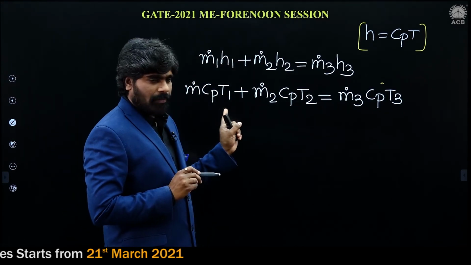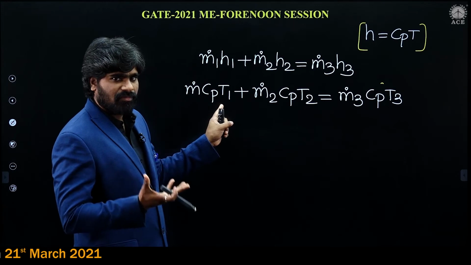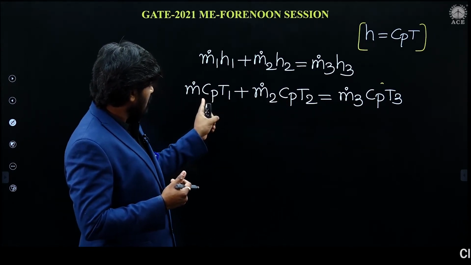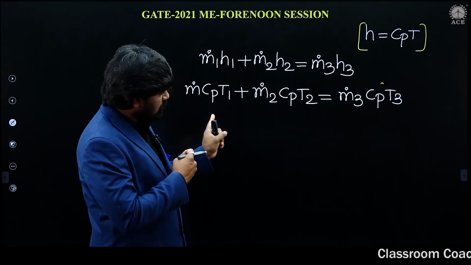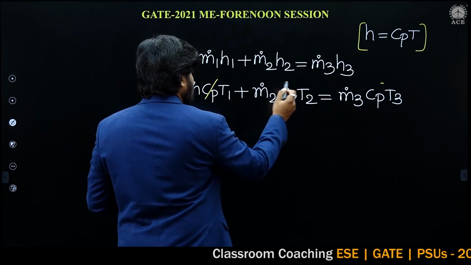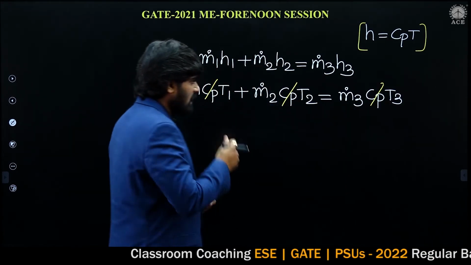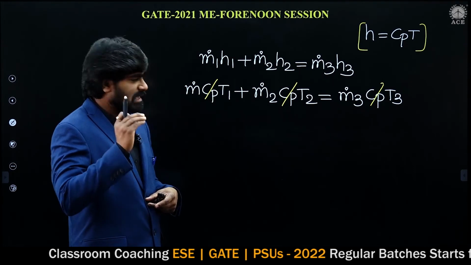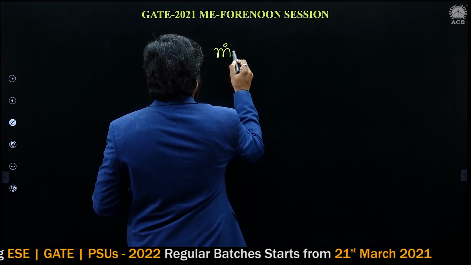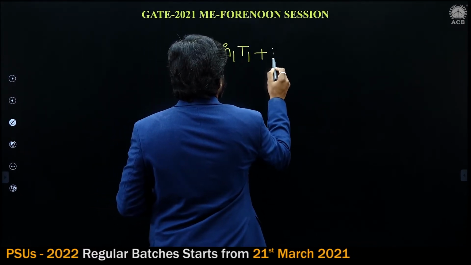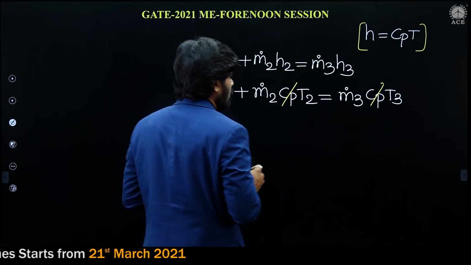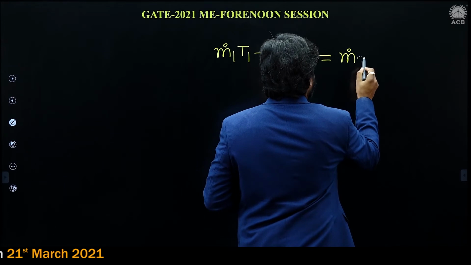Cp can be taken outside. Here, because Cp of air is constant, Cp can be taken outside. So this Cp can be taken outside, and here also there is Cp. On the right side and left hand side, Cp can be cancelled out. I am cancelling Cp terms because for air, Cp is constant. Now m dot 1 T1 plus m dot 2 T2 is equal to m dot 3 T3.